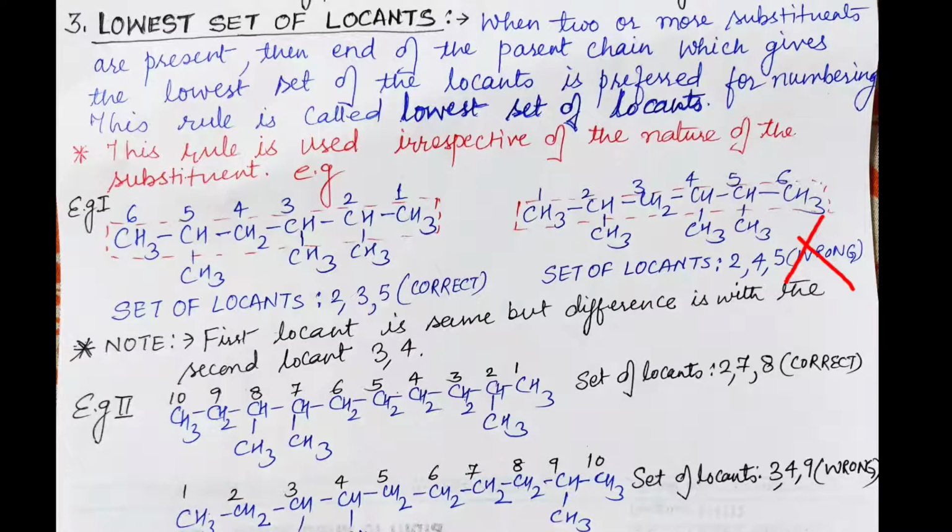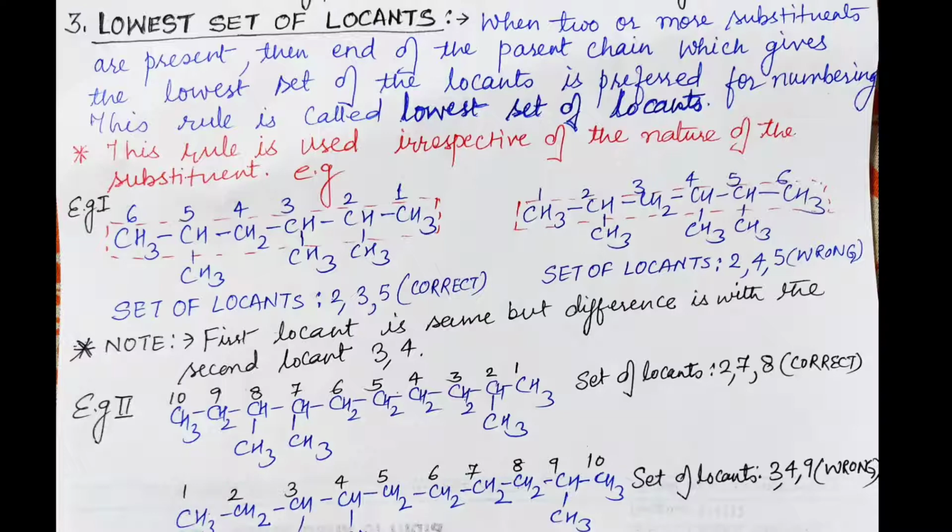However, in the second locant, in the first figure it is 3, while in the second it is 4. So we will always consider the lowest number, and here the 3 will be considered. It has to be noted here that the first locant is the same, but the difference is within the second locant. That's why the first structure is correct.